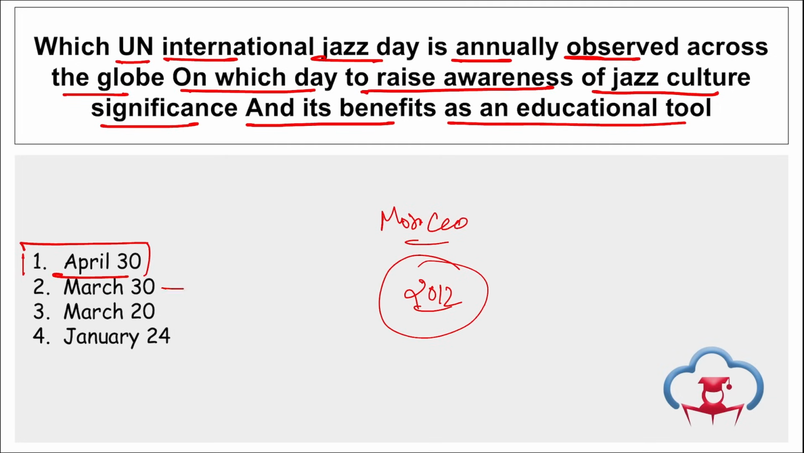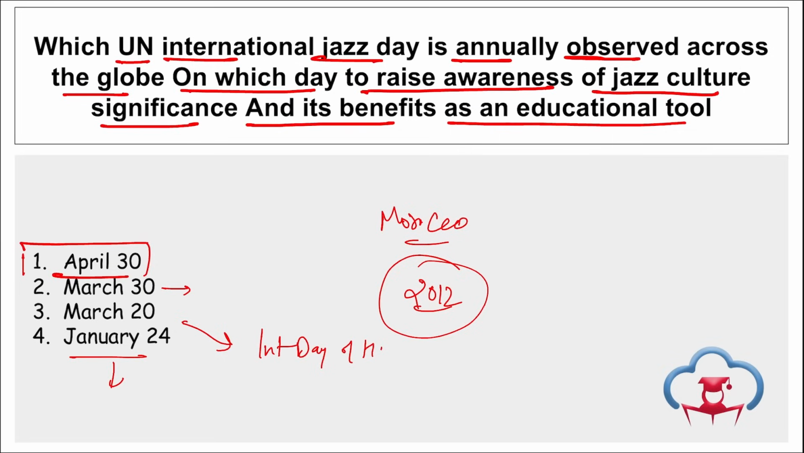Then on 30th of March we observe International Day of Zero Waste. Right? Then on 20th of March we observe International Day of Happiness. And on 24th January we observe International Day of Education.